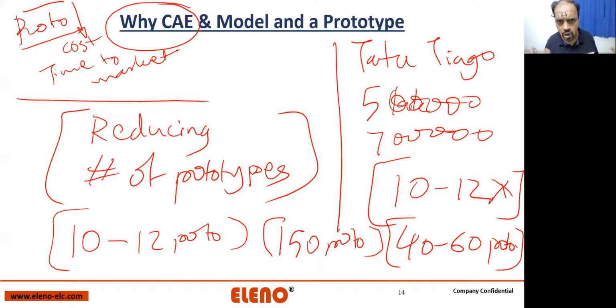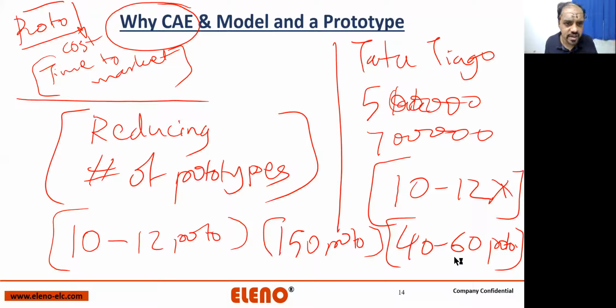Now, if I want to launch a vehicle which is demanded by the customers, let's say a very micro SUV, a very small SUV, not a big one, not even a medium size, but it should look like an SUV. That's the demand from the market. What I can do is quickly build digital twins and reduce the number of prototypes to eventually reduce time to market. Am I right? Correct, guys?